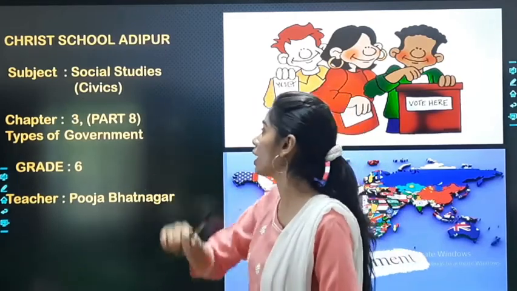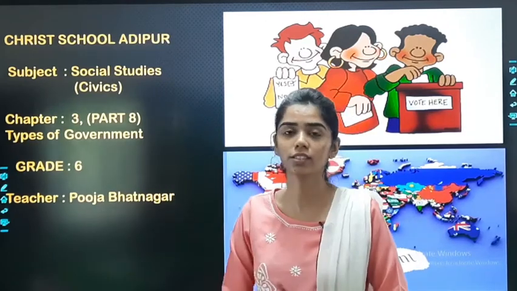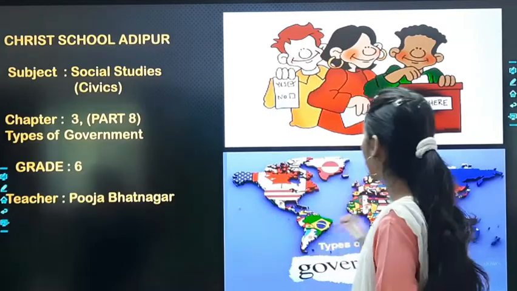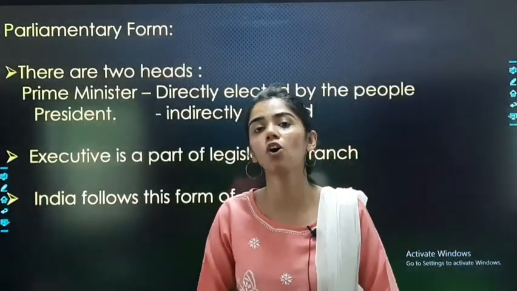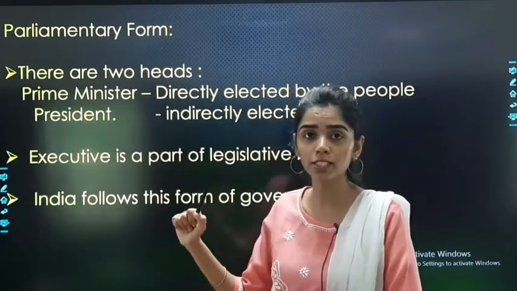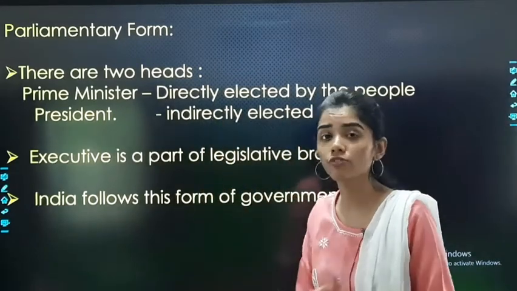Chapter number 3, that is types of government. Okay, so quick recap. What did we study? We studied the democratic forms of government. In that there were types.